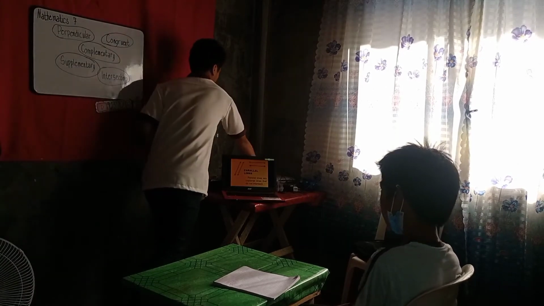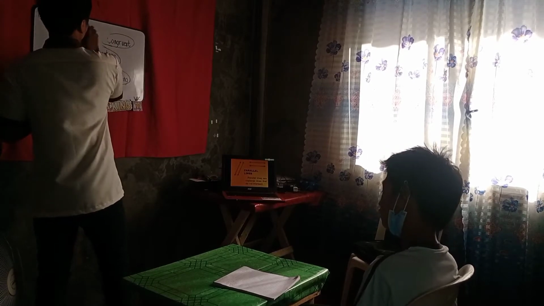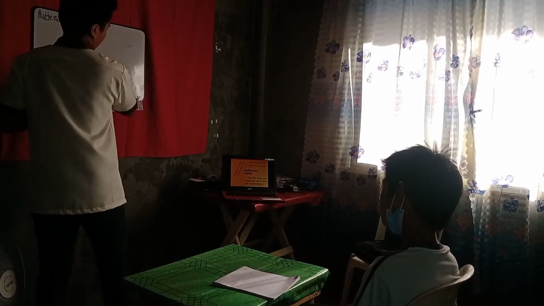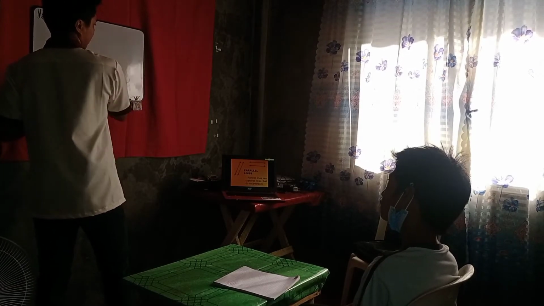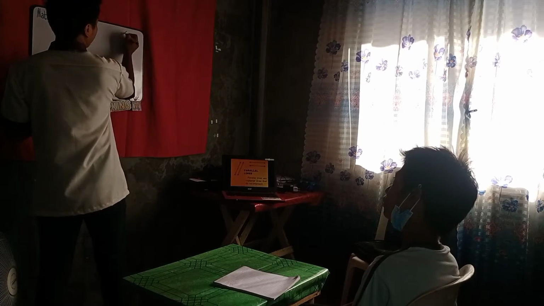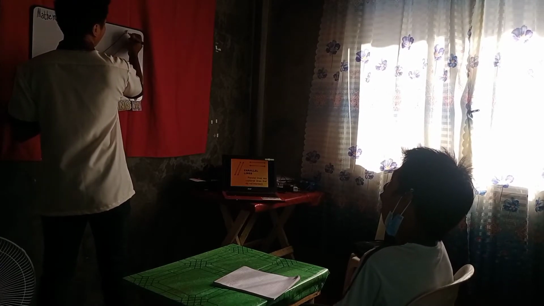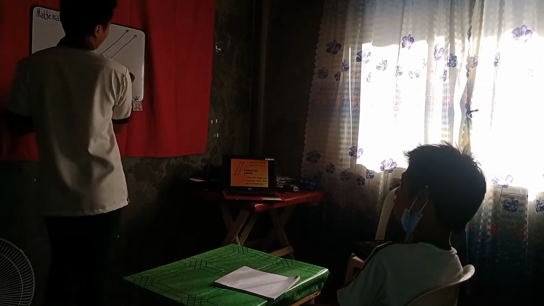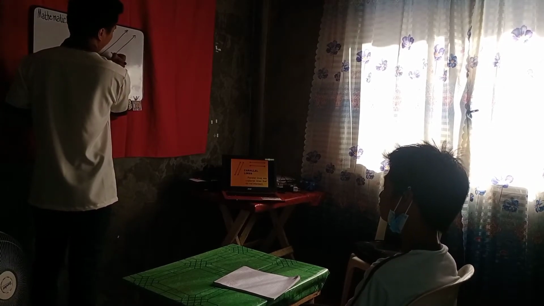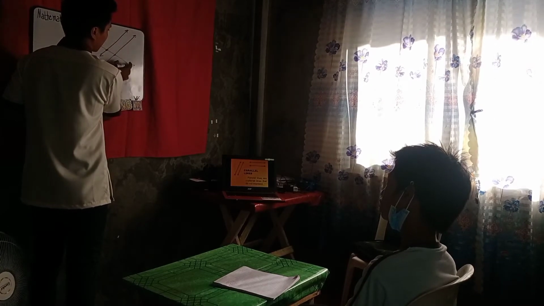Very good. So, all lines na hindi nag-meet, wala silang intersection. Walang point na nabubuo.